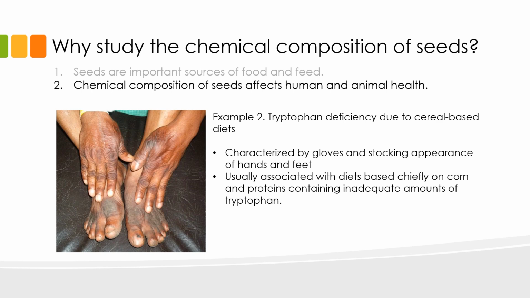Close to the mid-1700s, corn was brought to Europe from America. Before long, it became the staple food of poor people in many areas bordering the Mediterranean. Alongside the establishment of corn as a staple is the occurrence of a skin disease known as pellagra. Pellagra is characterized by the gloves and stocking appearance of the hands and feet, as you can see in the picture on the left. This condition has been associated with diets that are based chiefly on corn and proteins containing inadequate amounts of tryptophan.